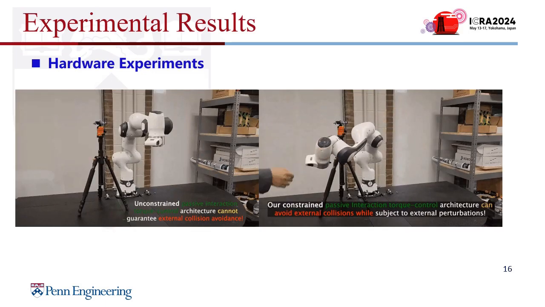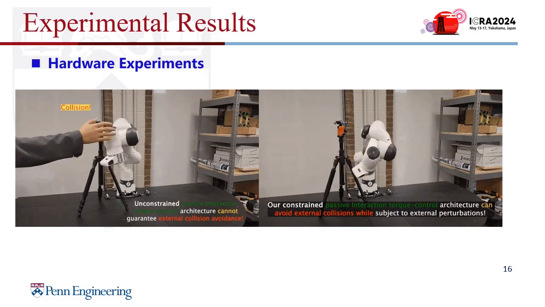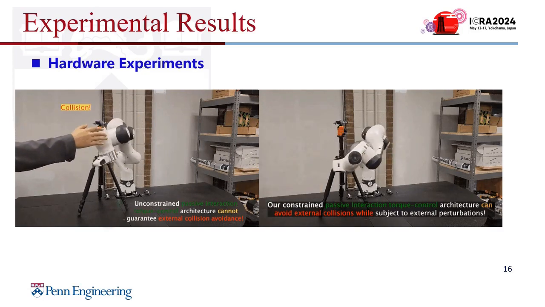At last, this experiment shows the external collision avoidance subject to external perturbations. Here, the head of the tripod is considered as an obstacle.